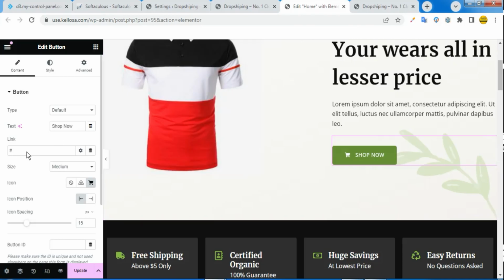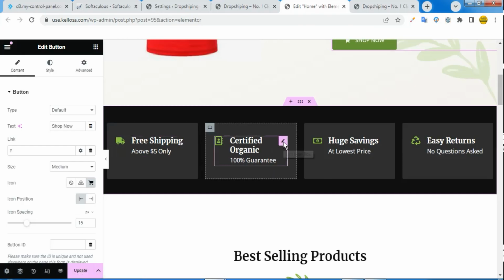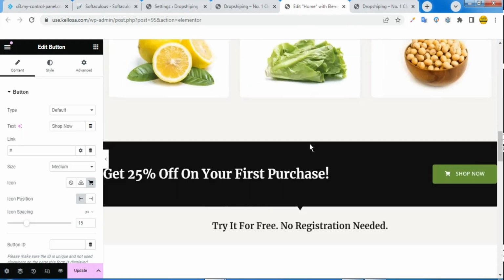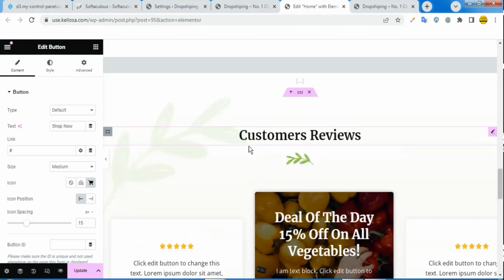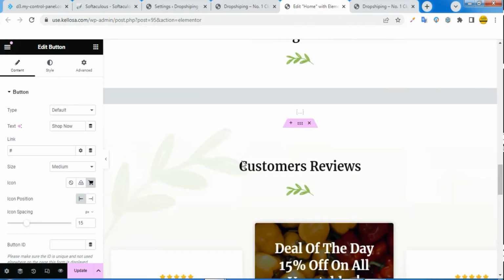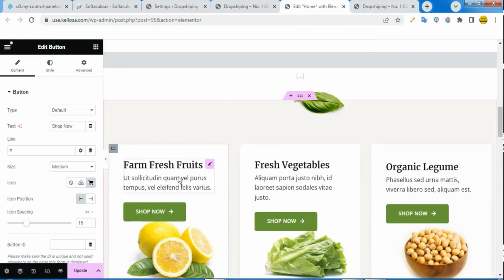And for all these, you customize it, maybe free shipping, fast delivery, and so on. So for this, let's just leave it for now. You can always customize it down to your own choice. It's very simple. If you can use Microsoft Word on your system, this is also very easy to use. Just click on it, edit the text to your choice, and we are good to go.